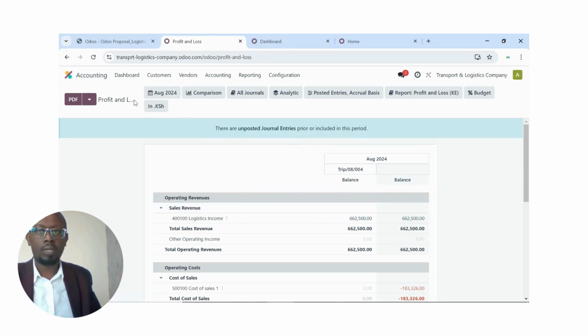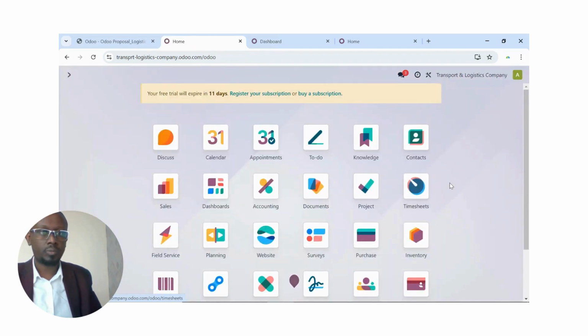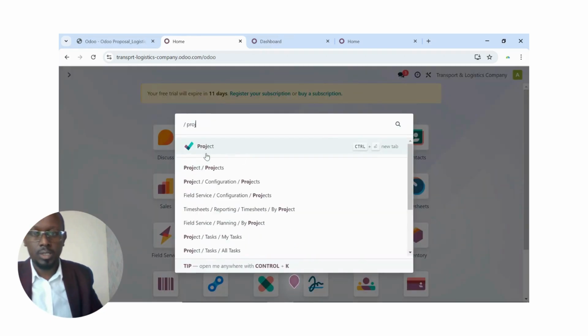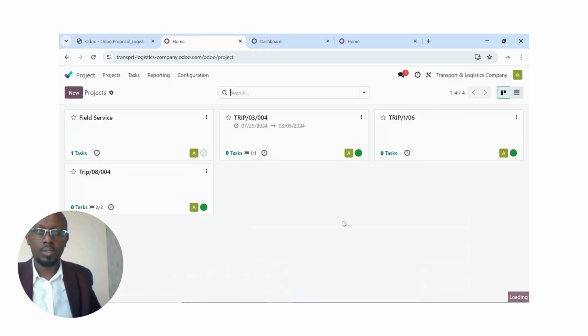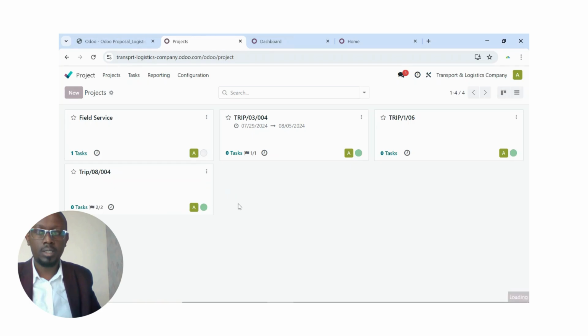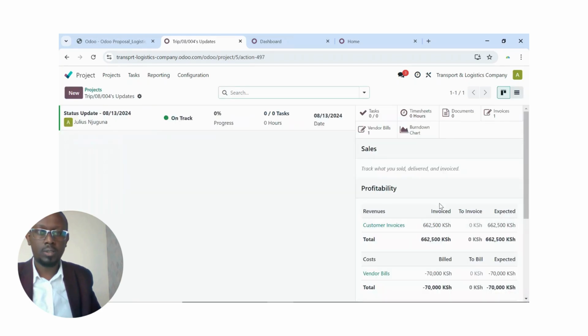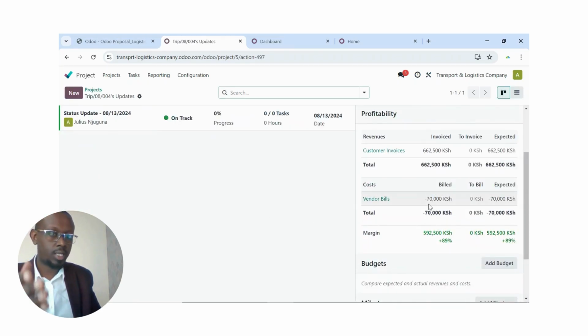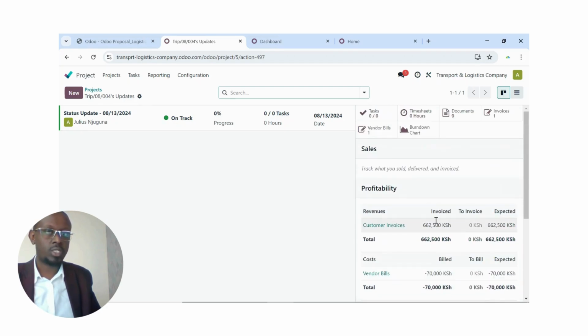Okay, so again, if I go back to my projects application, projects. So my trip there, project updates. There we are. As you can see again, the bills have come here combined, but you can still open this up. It will open up whatever you've seen on the other report. And there you have it. You have your profit margin there and your percentage profit margin of 89%. So it's as simple as that.